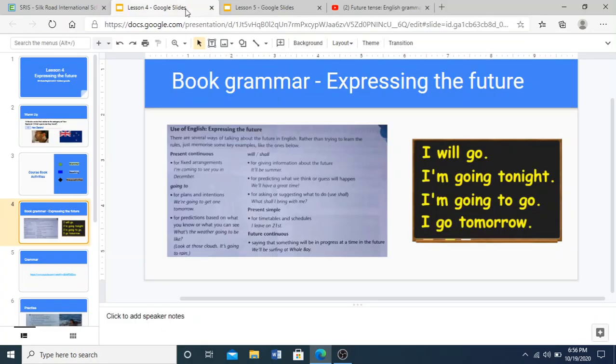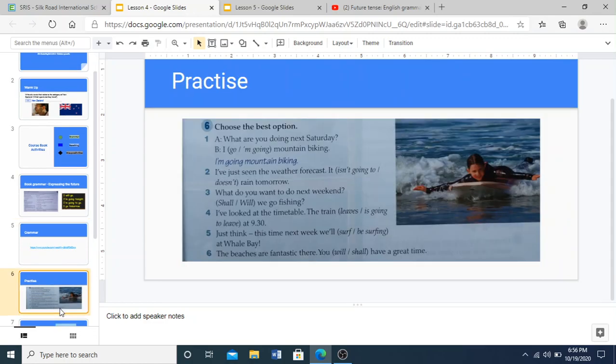So there you go. I hope that has been helpful, and you've been able to write some examples. Now we go to using what we've just learned, and we are going to practice with this work. So you choose the best option here when talking about the future. Example is the first one. A. What are you doing next week? This is like a form of a conversation, question and answer.